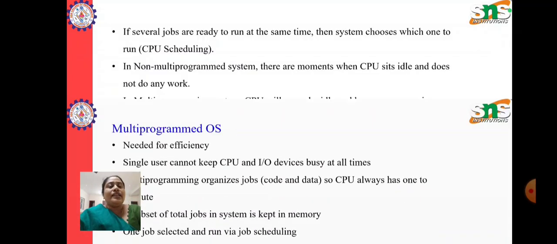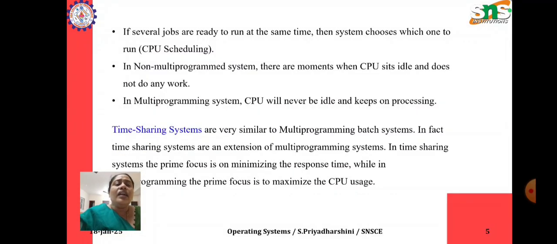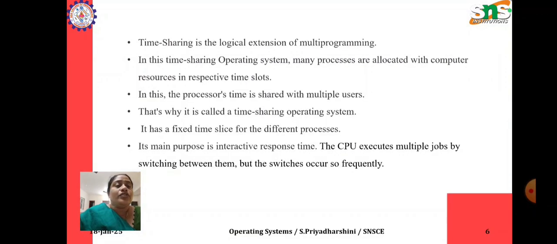The next one is the time sharing system. So the time sharing system is also similar to the multi-programming batch system. In fact, time sharing systems are an extension of multi-programming systems. The prime focus here is to minimize the response time, while the CPU usage is also maximized. So it is the logical extension of multi-programming.